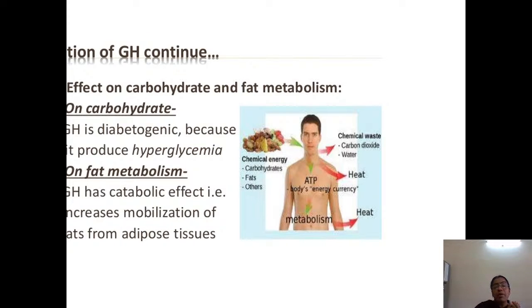On carbohydrate metabolism, growth hormone decreases the effect of insulin on carbohydrates. So growth hormone is diabetogenic because it produces hyperglycemia. On fat metabolism, growth hormone has a catabolic effect that increases the mobilization of fats from the adipose tissues.